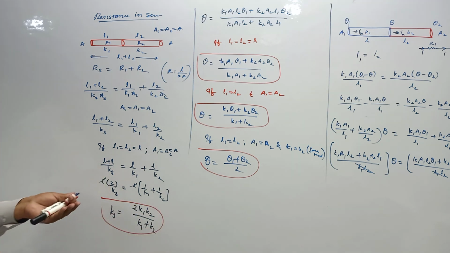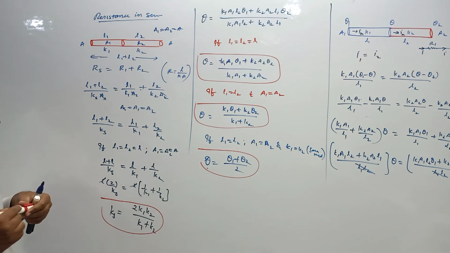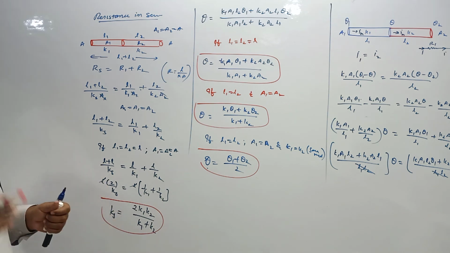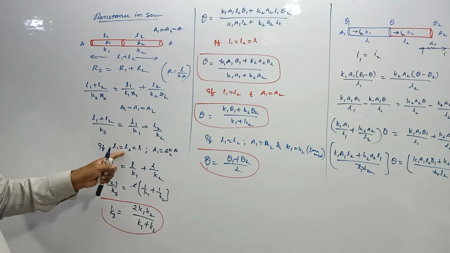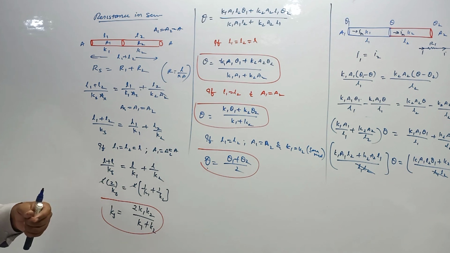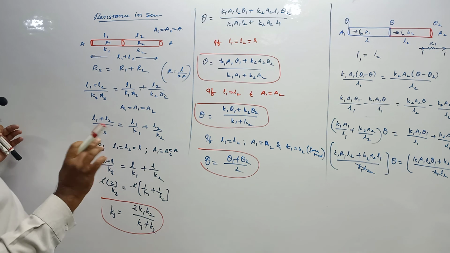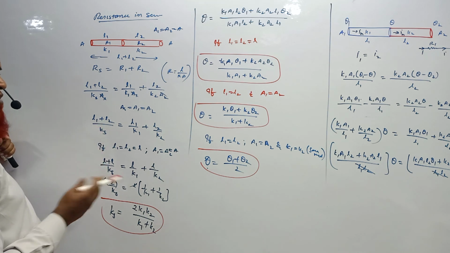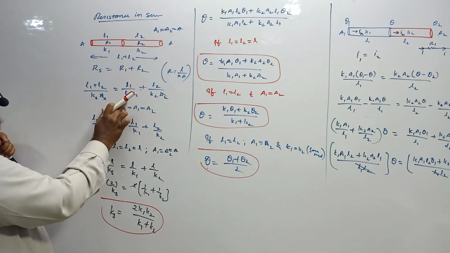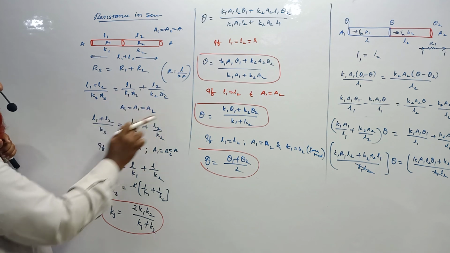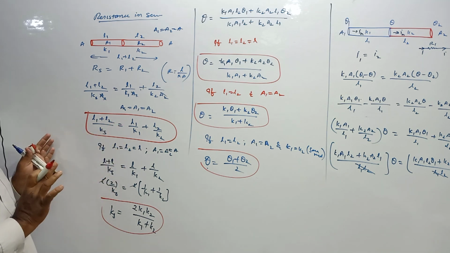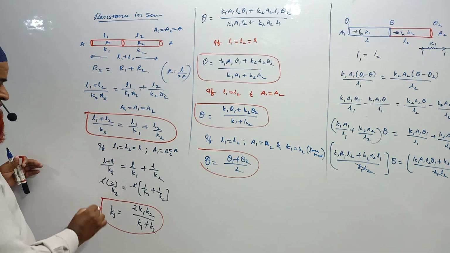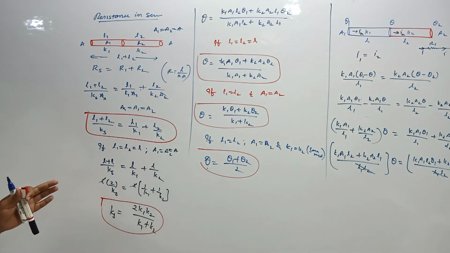When two rods are connected in series, the coefficient of thermal conductivity will become 2 K1 K2 by K1 plus K2, but the sub conditions are that length should be the same and area of cross section also should be the same. If lengths are different and areas of cross section are different, what will you do? What will be the basic formula? This will be the basic formula you have to consider. If only areas are the same and lengths are different, you have to use this formula. If length and areas both are the same, then you have to use this formula here.